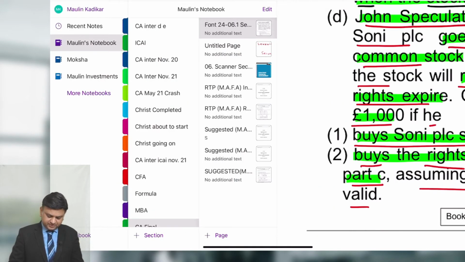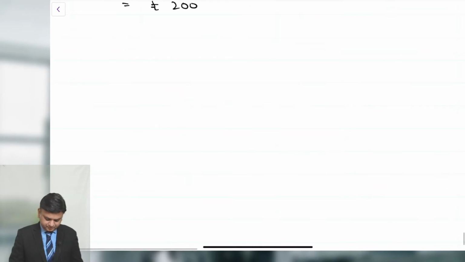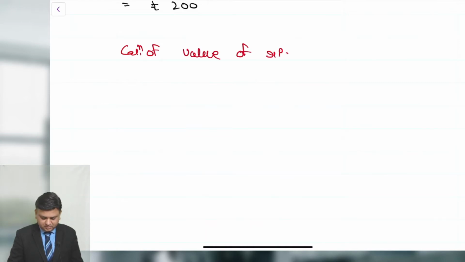So in that case we are required to make a calculation of the value of a right, if the price is £60.